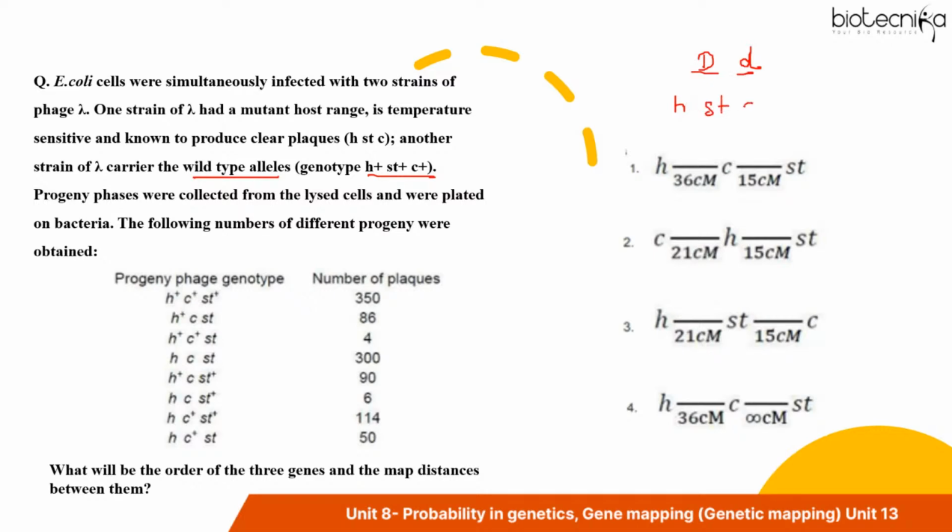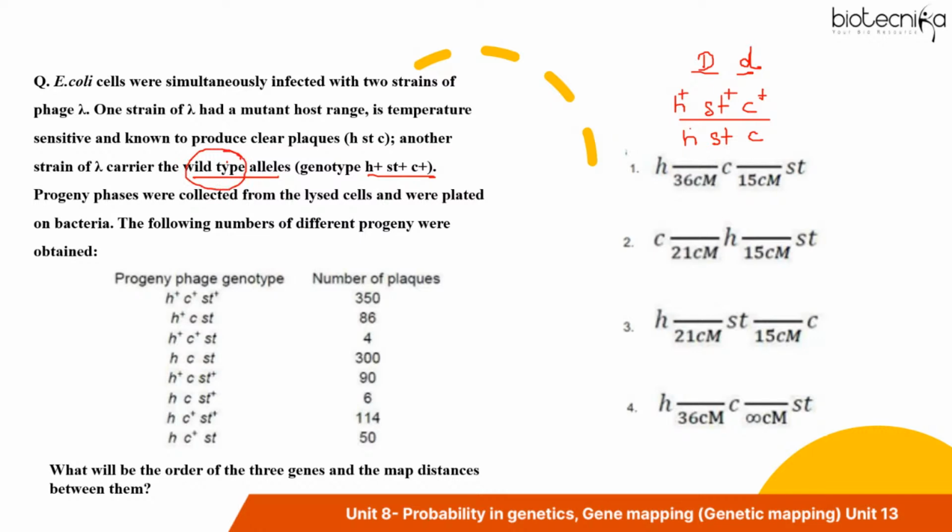But if you attach a plus sign, that means it is representing the wild type allele. And mutant alleles are again written in lowercase letters, but without the plus sign, so either a minus or without the plus sign. So wild type is usually dominant because it is most common in nature.